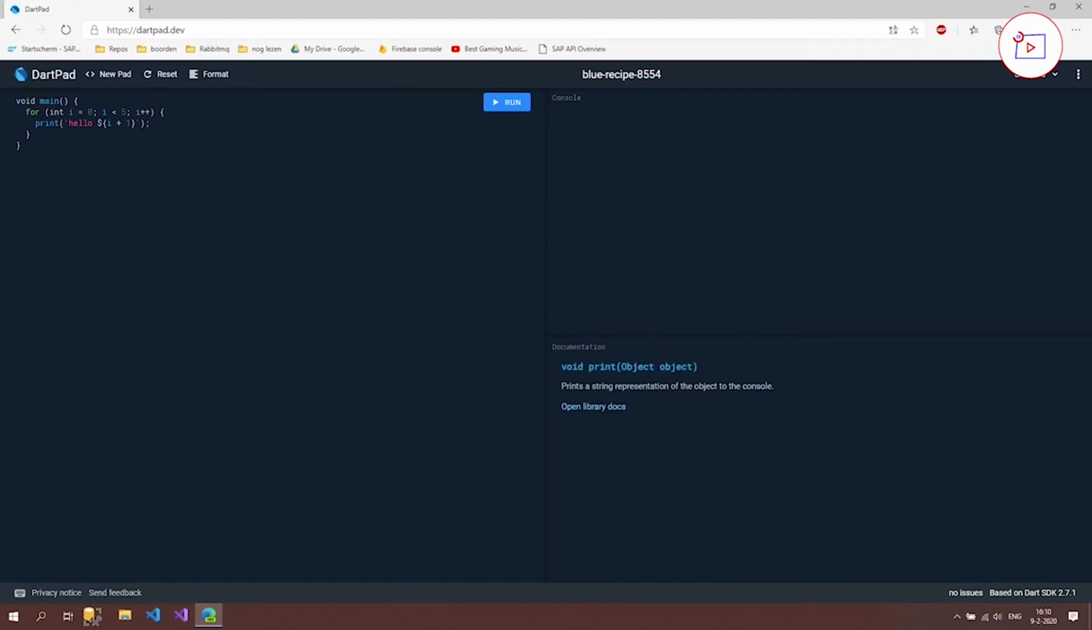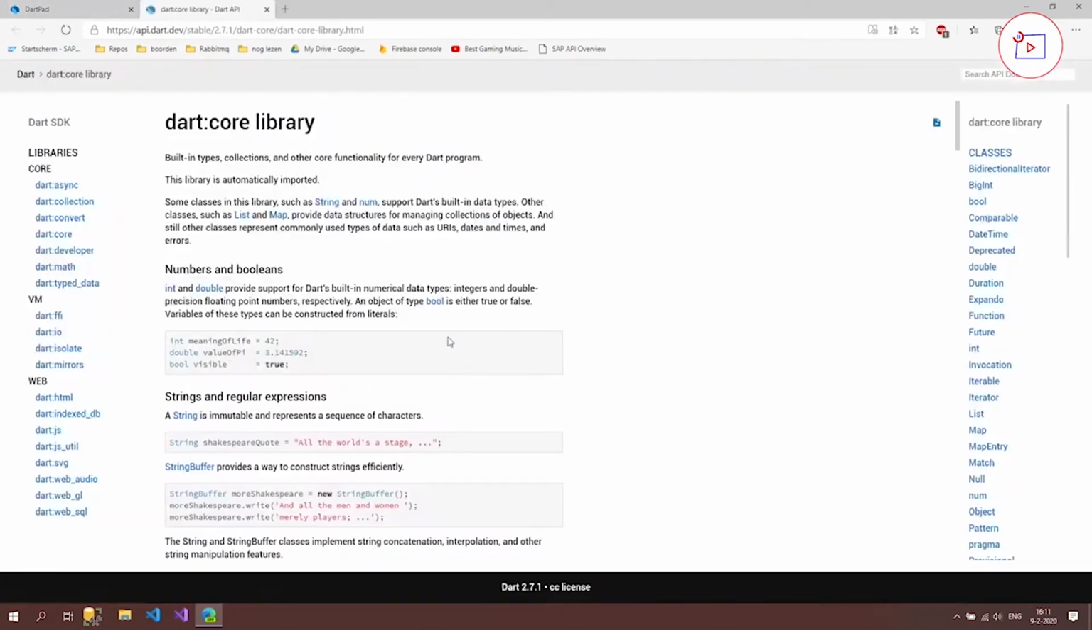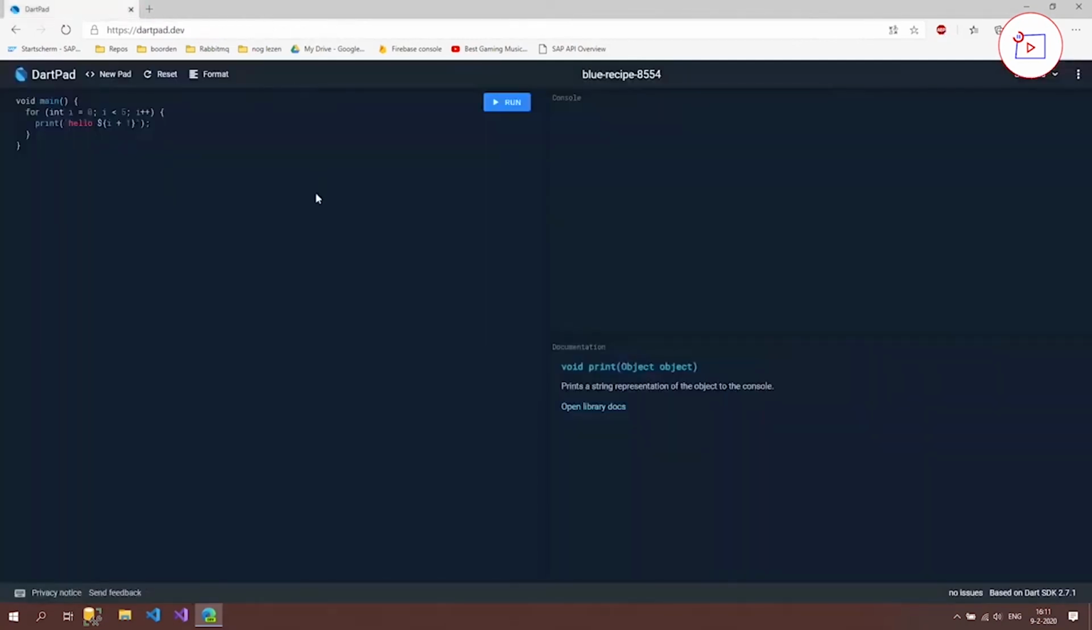So it's saying that it's a function, and what it does is print a string representation of the object to the console. If we click here, it opens up another website, and here it shows the Dart core library where this print function exists. But enough of that, let's go back to our Dartpad window, and what we can do now is click on this run button and it will execute the code that is between this bracket and this bracket.